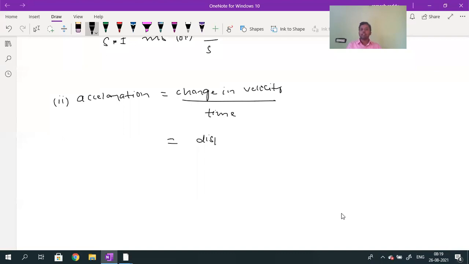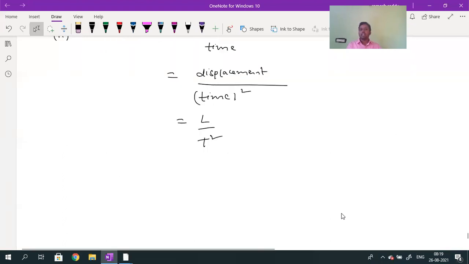So displacement divided by time, and already one time is there, so time into time, or time square. Displacement is nothing but L, and time square is T square. Correct? So the dimensional formula for acceleration is L into T power minus 2. You have to write the dimensional formula in a square bracket. It is compulsory, there is a rule. That is how you know it is a dimensional formula: you enclose it with square brackets. [L T power minus 2].